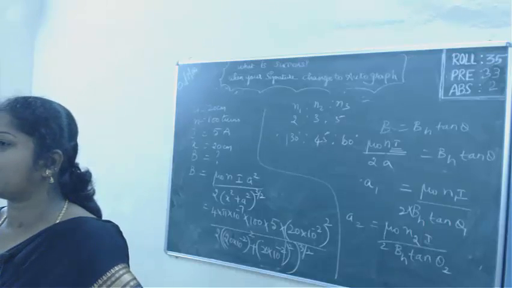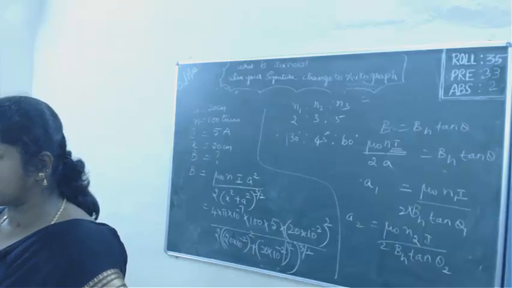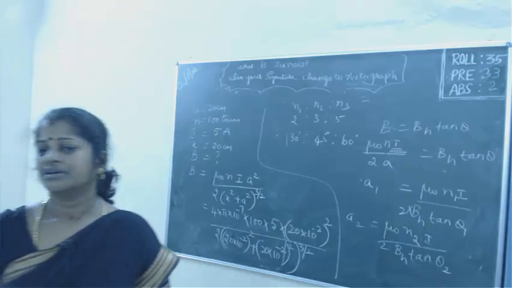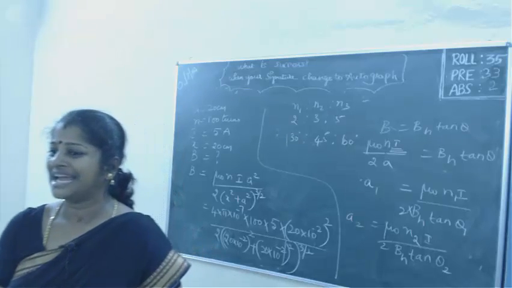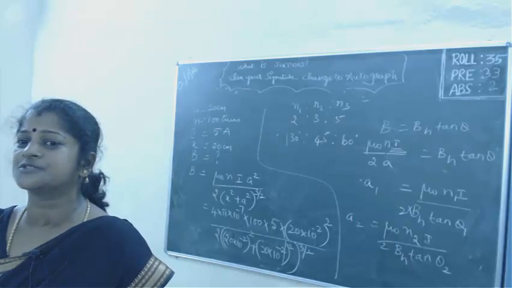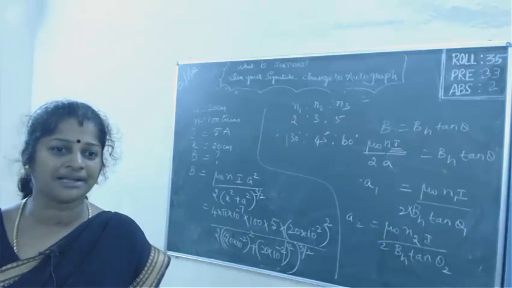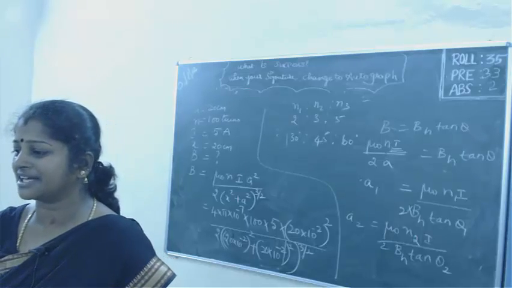This lesson is about electromagnetic waves. Can you give any one example for an electromagnetic wave? Radio waves. Light is an electromagnetic wave. What we observe in day to day life, only light is useful to us to observe other objects, is it not? Right? Sound wave is not an electromagnetic wave.